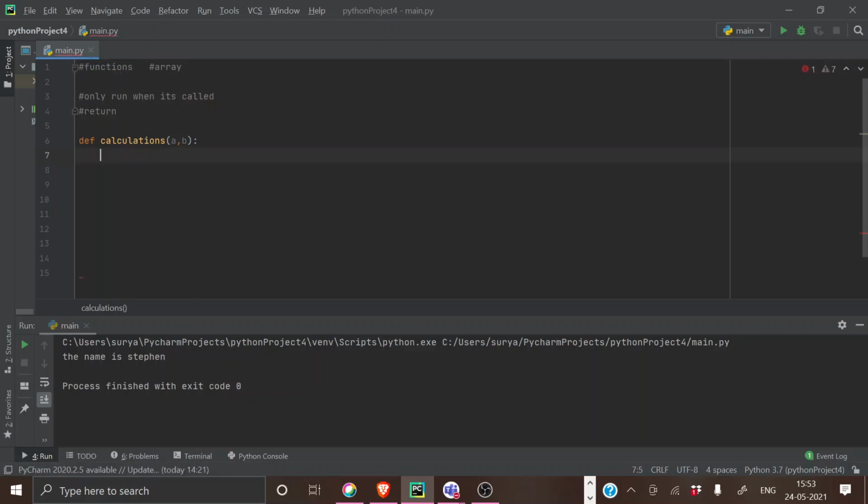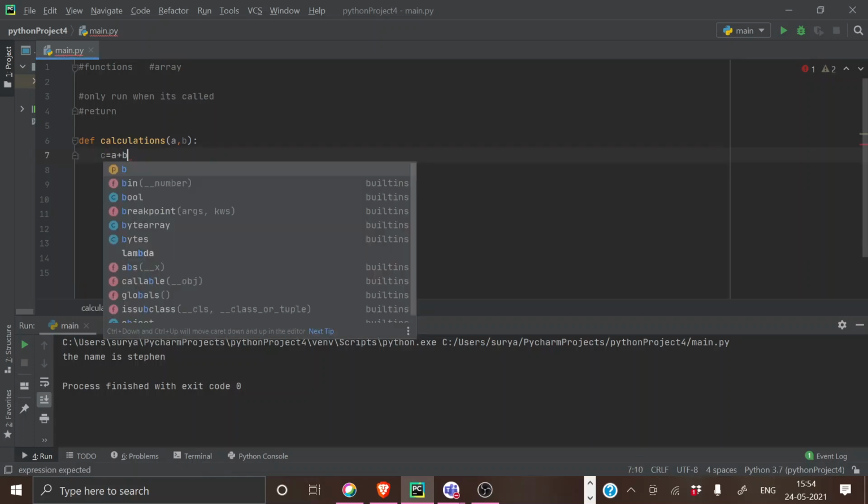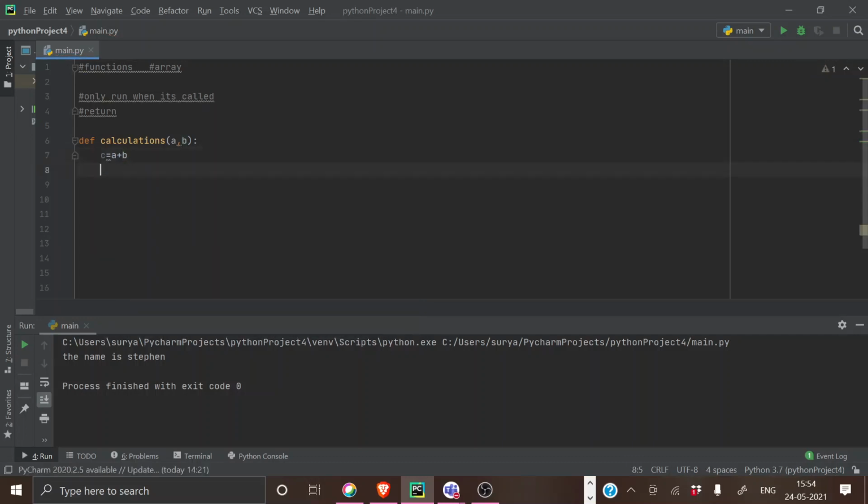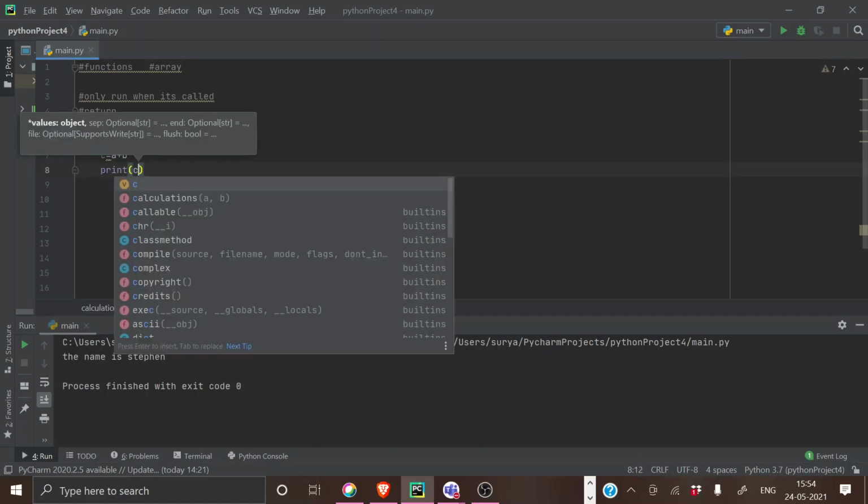I'm going to save this result in another variable. If I give 5 in A and 7 in B, and I add it, I'll be getting 12. So for storing that value 12, I'm introducing a new variable here. I'm using a variable C. C equal to A plus B. So C equal to A plus B, and I'm going to print this value C here.